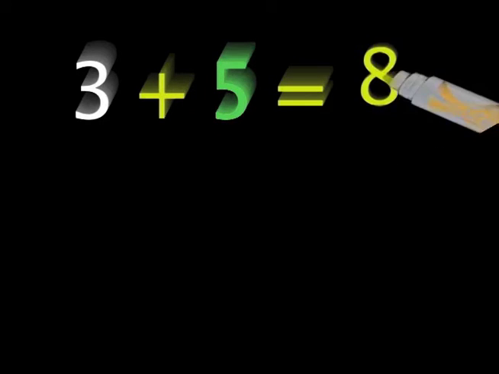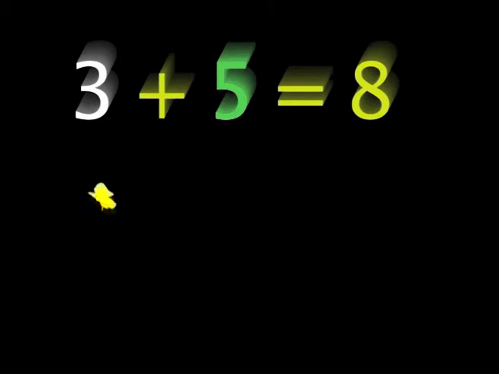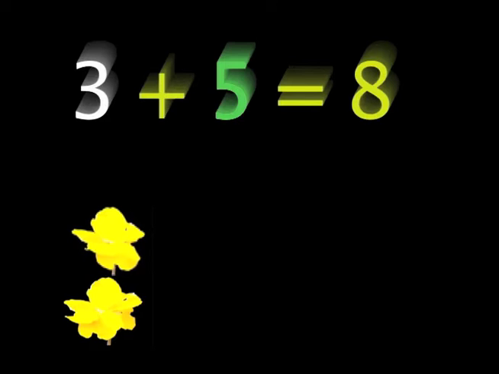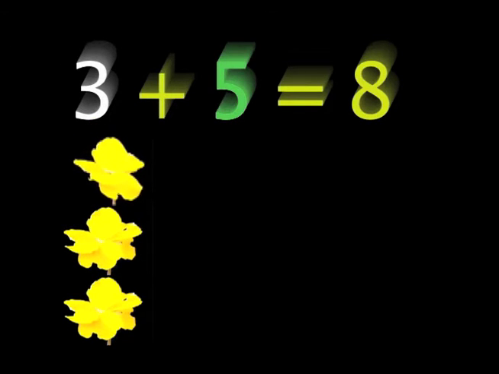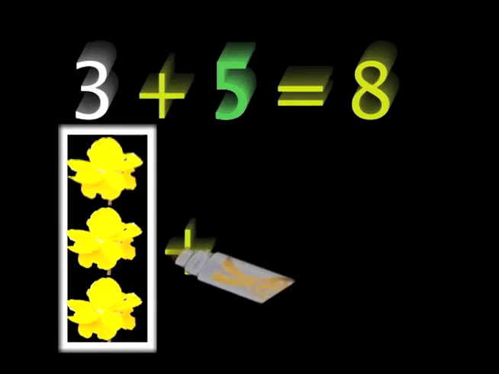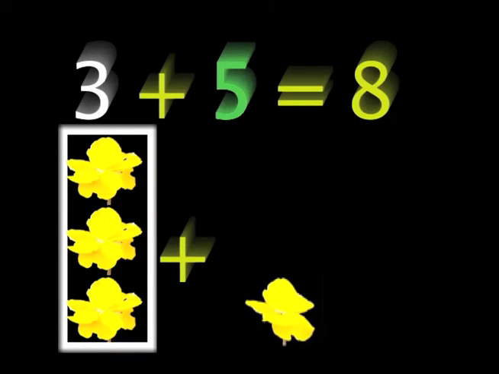Three plus 5 equals 8. There are 3 yellow flowers. 1, 2, and 3. This is a group of 3 flowers. Let's take 5 more flowers.